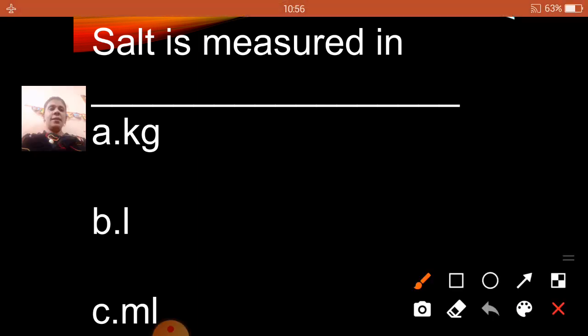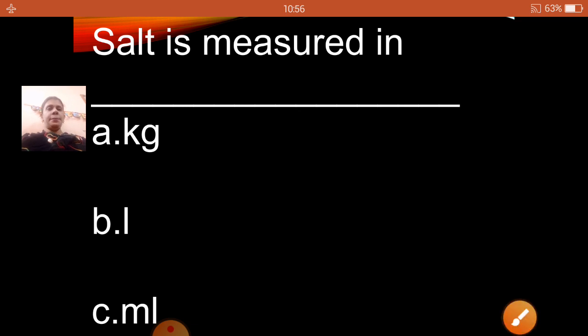1 kg, that is 1 kilogram. Salt is measured in kilogram.